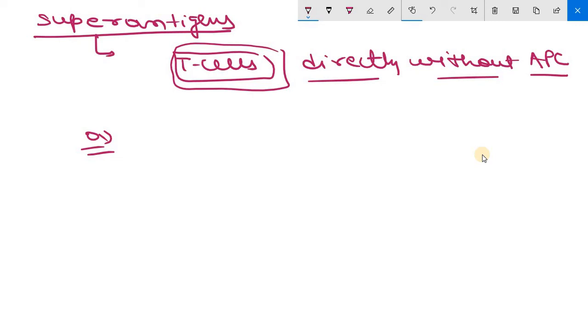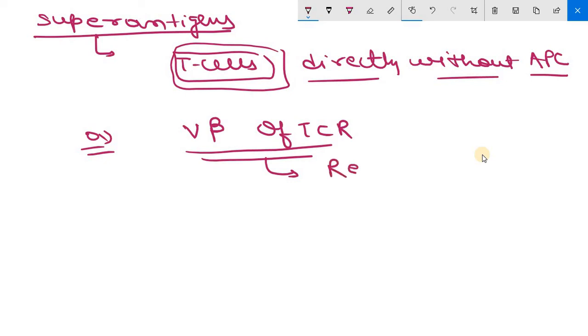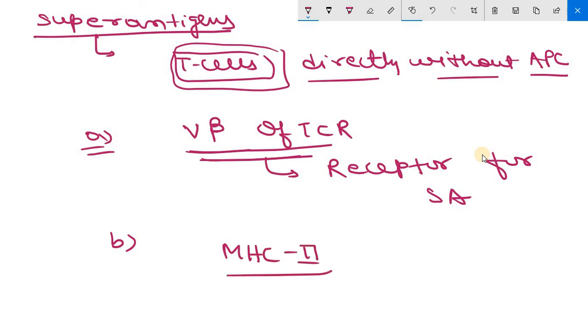It is occurring by different mechanisms. The variable beta region of the T cell receptor appears to be the receptor for the superantigens, meaning superantigens will come and directly bind to the variable beta region of T cell receptors. Clear? They directly bridge non-specifically between MHC2 of the antigen presenting cell and the T cell.